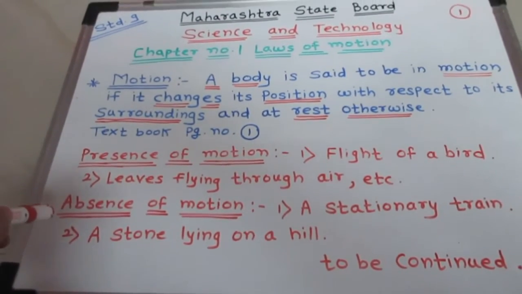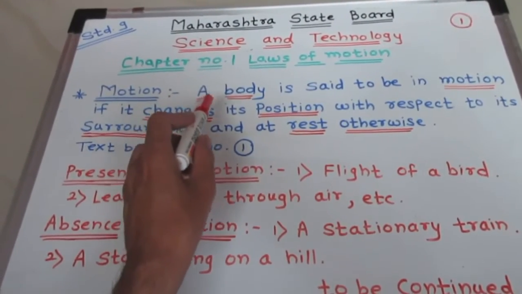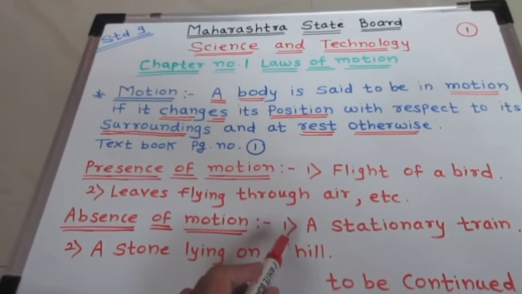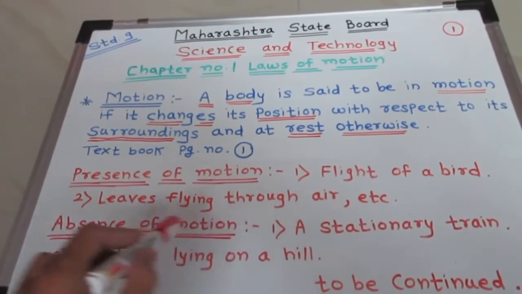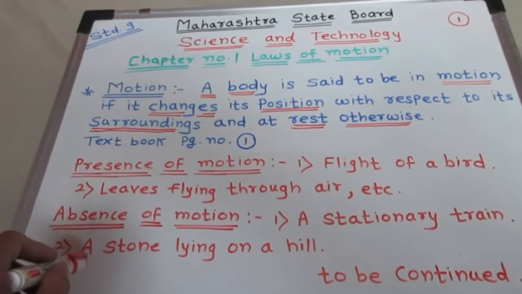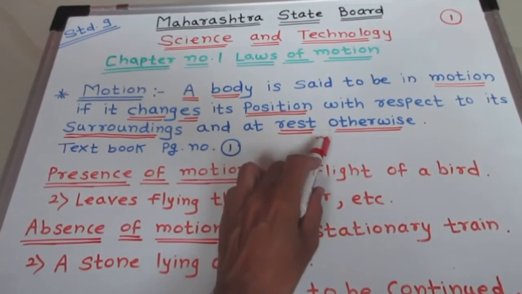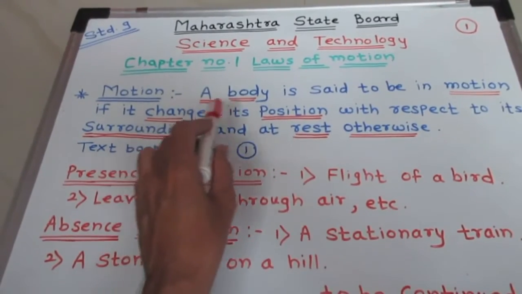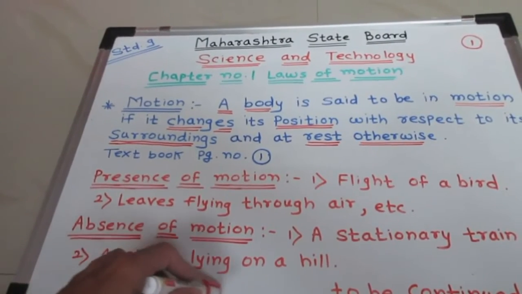Now we will see the absence of motion. A stationary train means the position of an object or a body does not change. So that's why it is an example of absence of motion. The second example of absence of motion is a stone lying on a hill. It is also in the rest position, meaning the body or object does not change its position. So that's why this is an example of absence of motion.